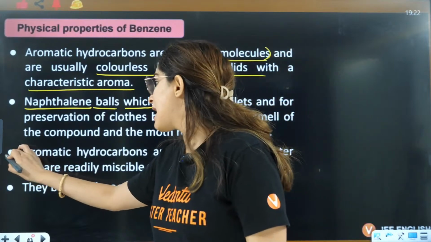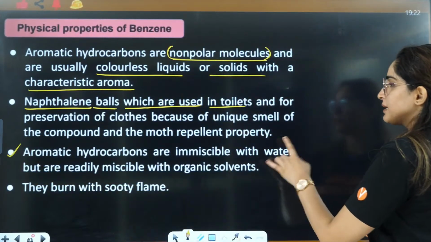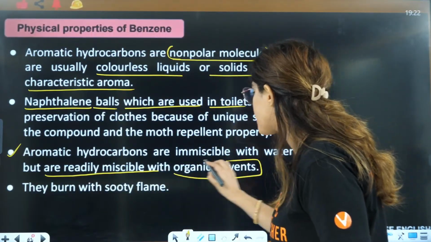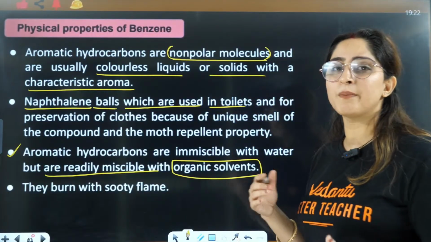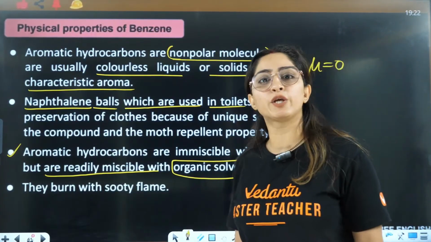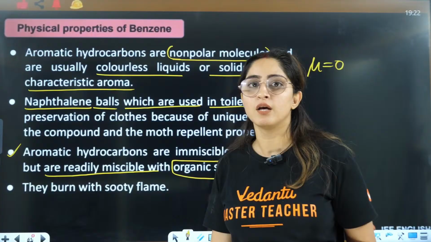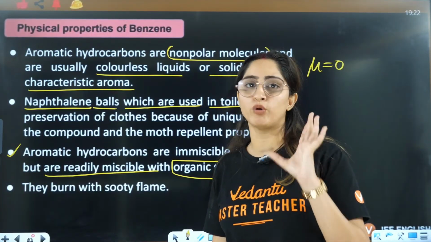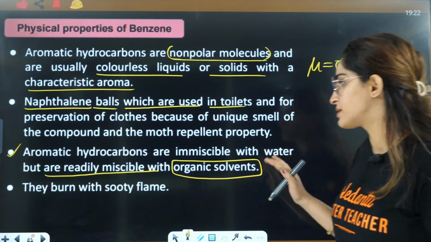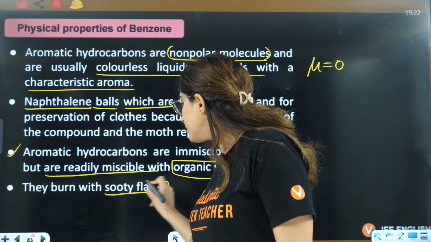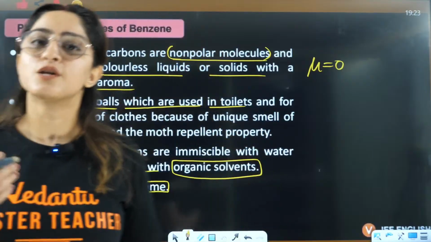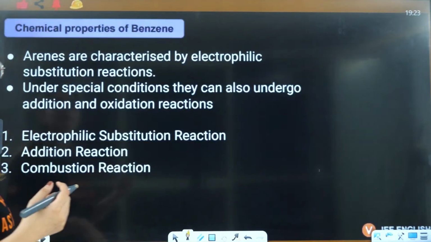Then aromatic hydrocarbons are immiscible with water, but are readily miscible with organic solvents. See, benzene is non-polar, mu is 0 in this case. So with a polar molecule like water, it will not get dissolved. A non-polar molecule will need a non-polar molecule. That's why they are easily dissolved in organic solvents. They burn with a sooty flame. Why sooty flame? Because they contain only hydrogen and carbon, so they burn with a sooty flame.